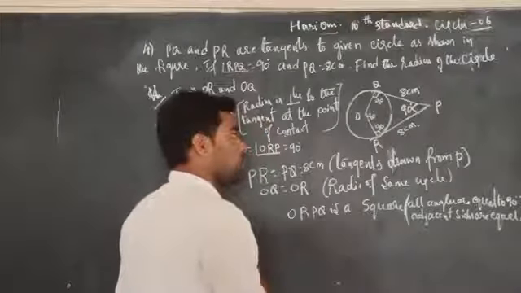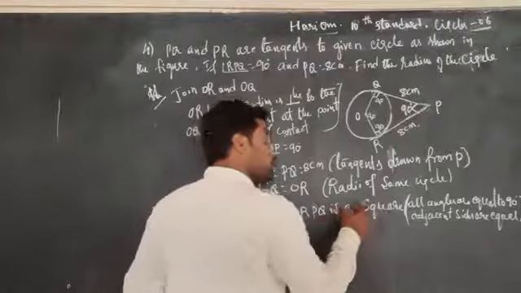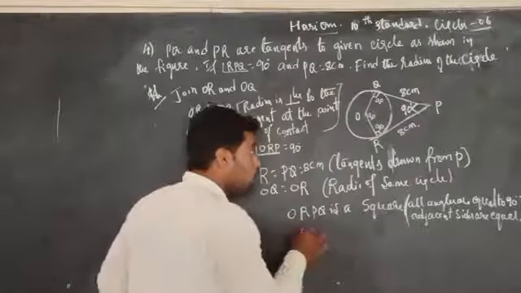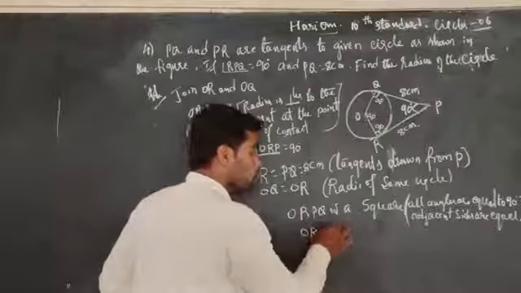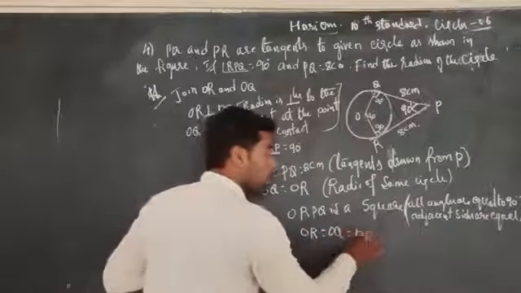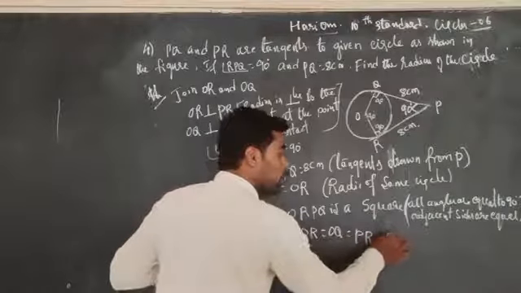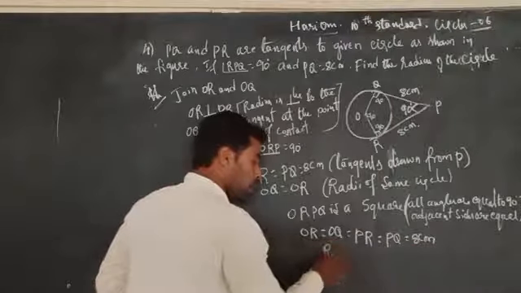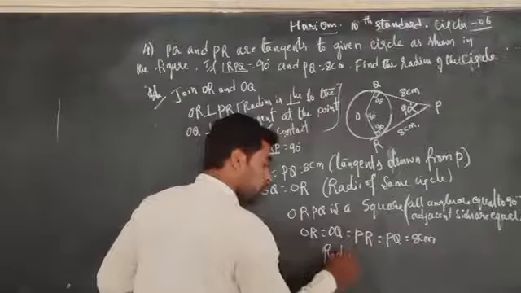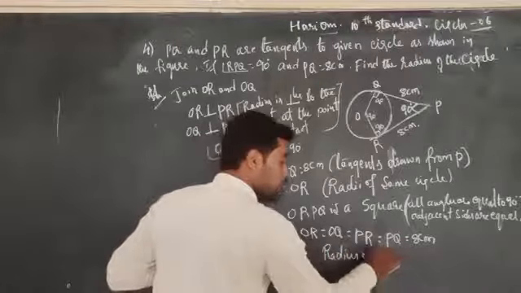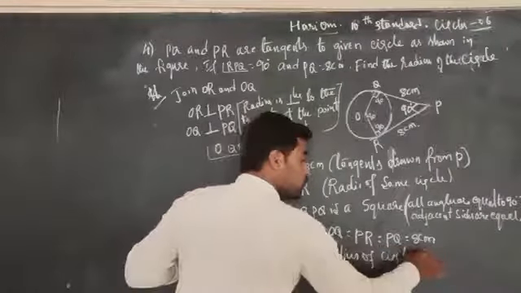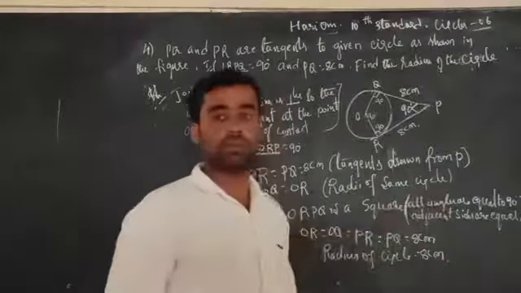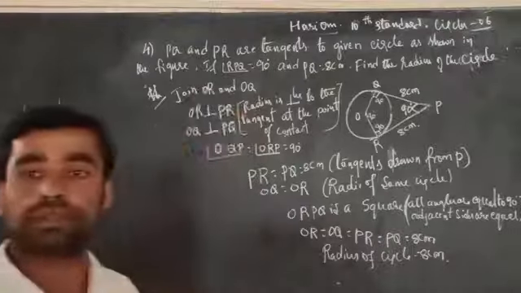Now, we can conclude that in a square, each side is equal. Therefore, OR is equal to OQ, which is equal to PR, which is equal to PQ. They are equal to what? 8 centimeters. Therefore, the radius of the circle is 8 centimeters. Is it clear?